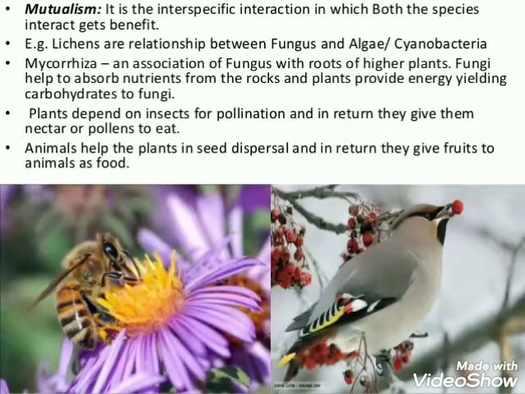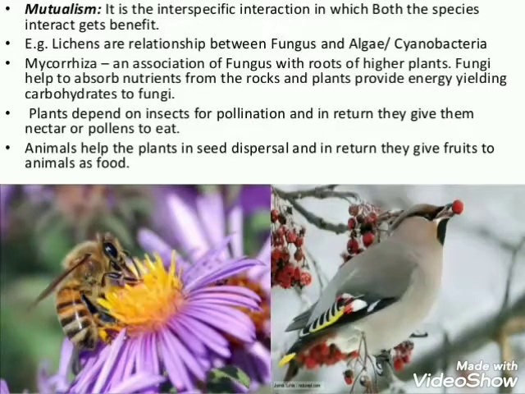Another example of mutualism is mycorrhiza, the close mutual association between fungi and roots of the higher plants, where fungi help the plant in absorption of nutrients while the plants provide food for the fungus.